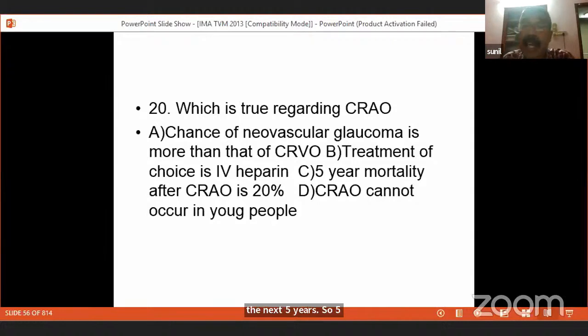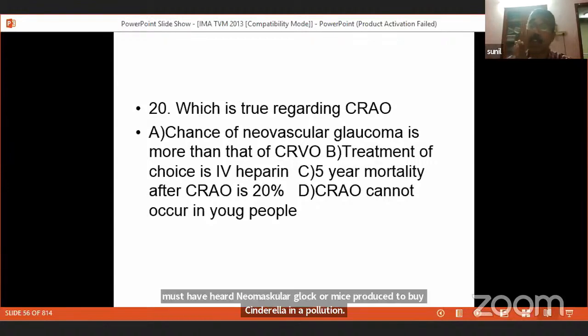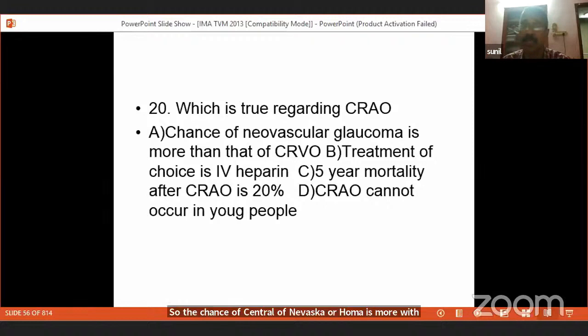And the chance of neovascular glaucoma is more than that of CRVO. You know, central retinal vein occlusion is notorious to produce neovascular glaucoma. During your MBBS classes, you must have heard that neovascular glaucoma is produced by central retinal vein occlusion. So the chance of neovascular glaucoma is more with central retinal vein occlusion, and is less with central retinal artery occlusion. And so that choice is wrong.